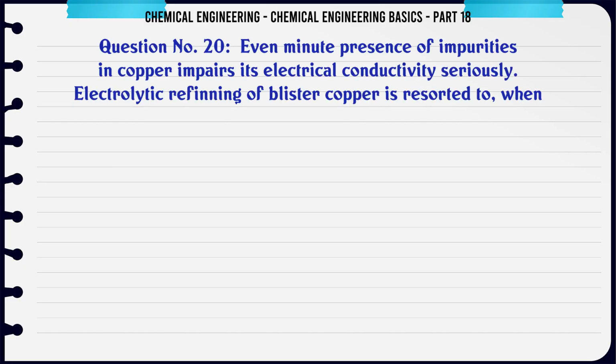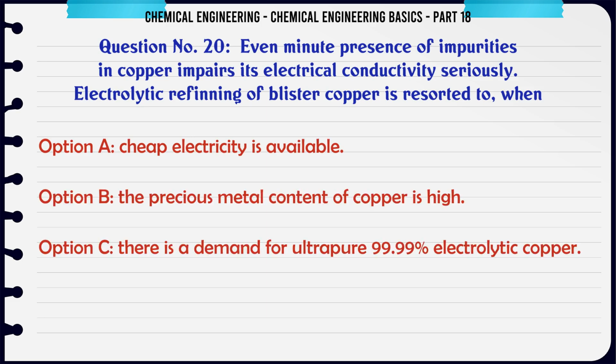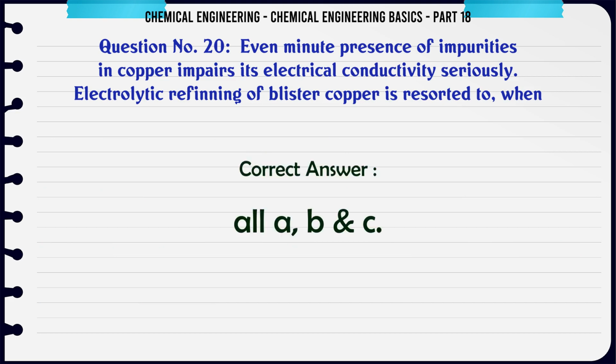Even minute presence of impurities in copper impairs its electrical conductivity seriously. Electrolytic refining of blister copper is resorted to when A. Cheap electricity is available, B. The precious metal content of copper is high, C. There is a demand for ultrapure 99.99% electrolytic copper, D. All ABC. The correct answer is all ABC.